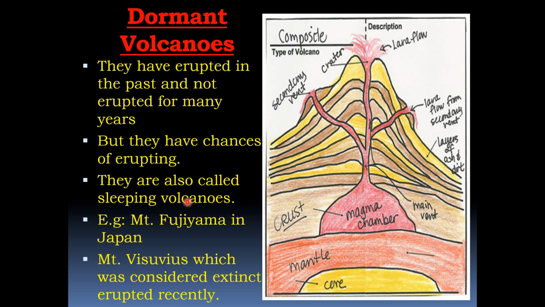They are also called sleeping volcanoes because they are not much dangerous. For example, Mount Fujiyama in Japan. Mount Vesuvius, which was considered extinct, erupted recently. Extinct means it is gone away, and this type of volcano can no more be seen.